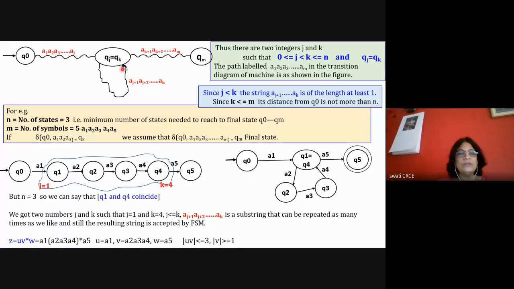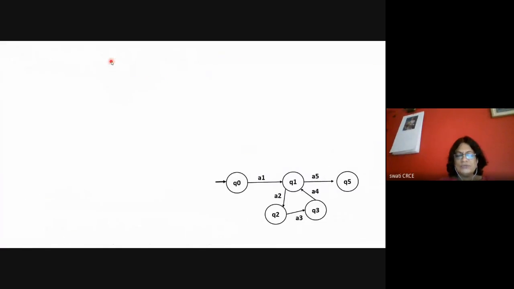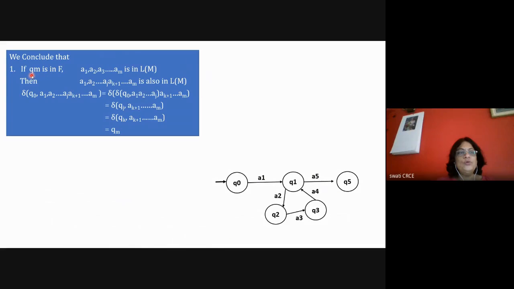So we are ignoring this loop. So we say that if A1 to AM is a word of this language, then we can say that A1 to AJ and then AK plus 1 to AM is also a word of the language. So that's what is written over here. If your QM is the final state and if A1 to AM is a word of the language, then A1 to AJ, and here AK is not mentioned, AK plus 1 to AM is also in LM.